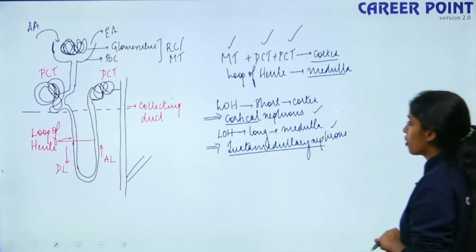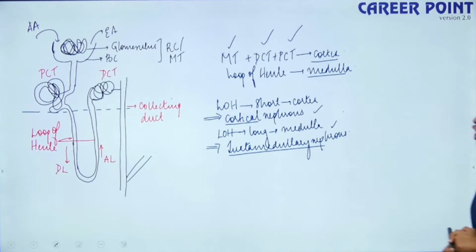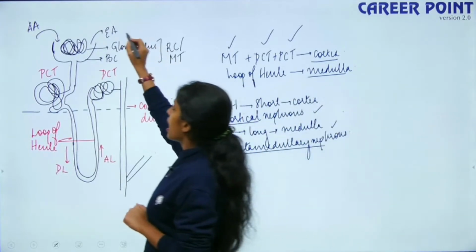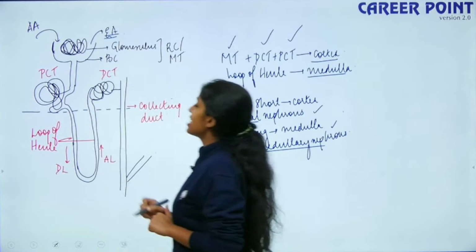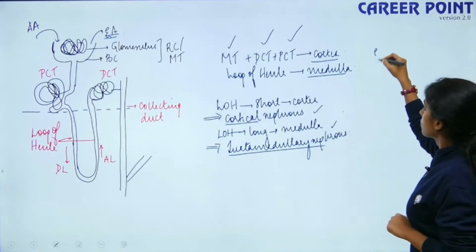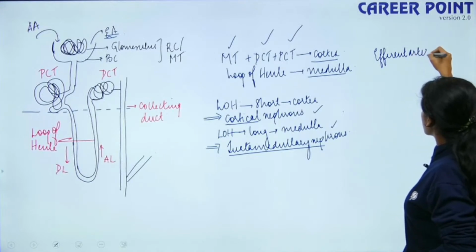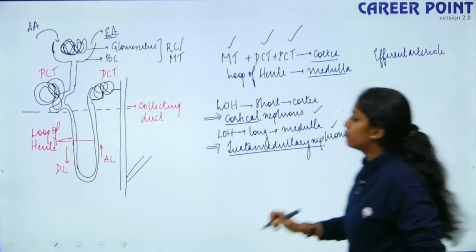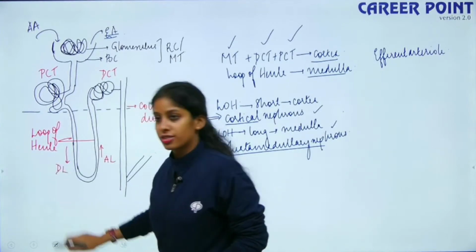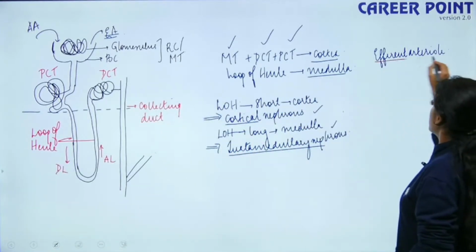Okay, so now shall we move further? Yes. So we have this efferent arteriole, right? It carries blood away from the glomerulus.